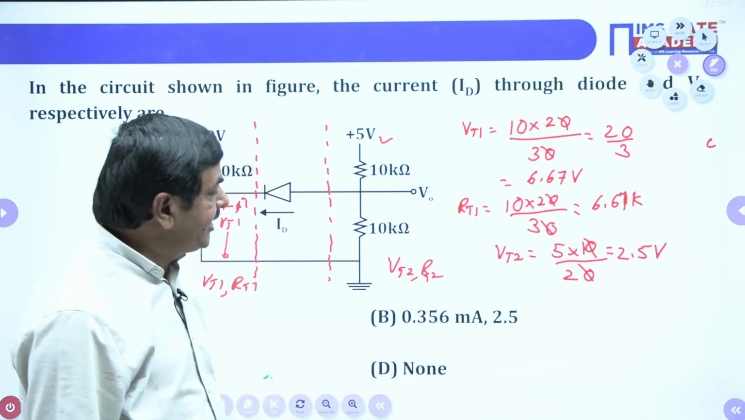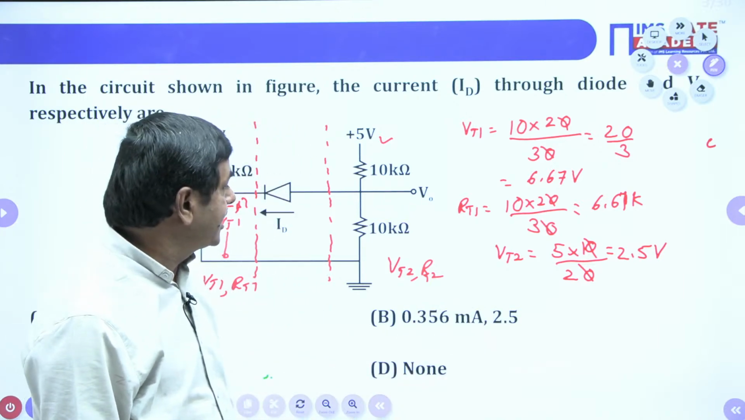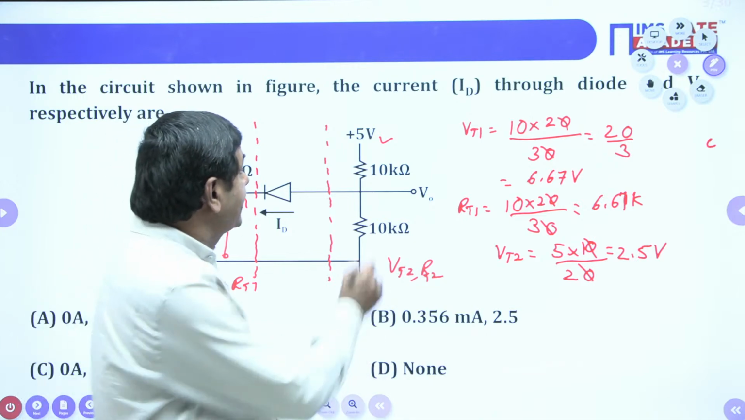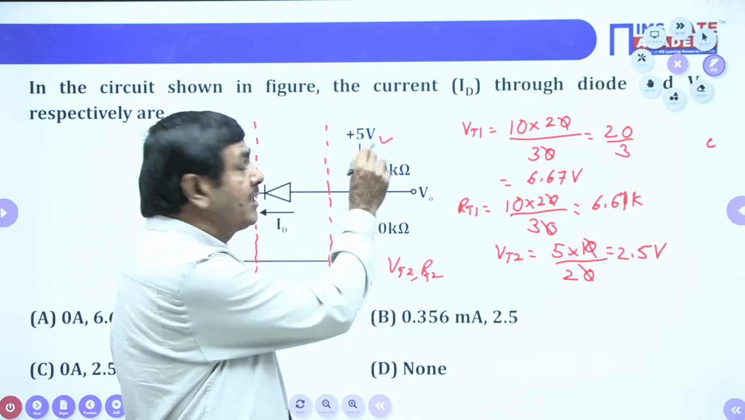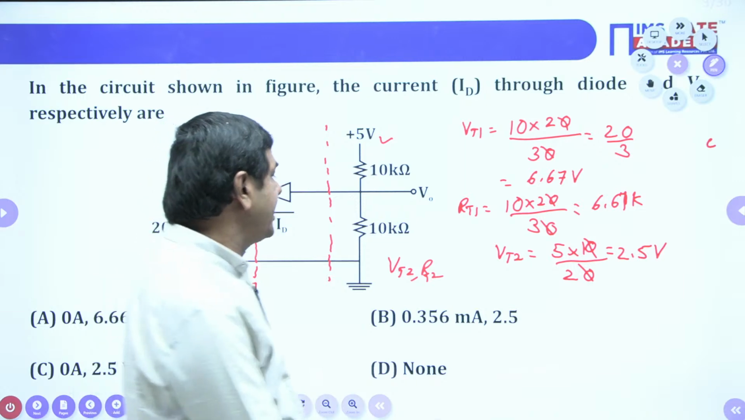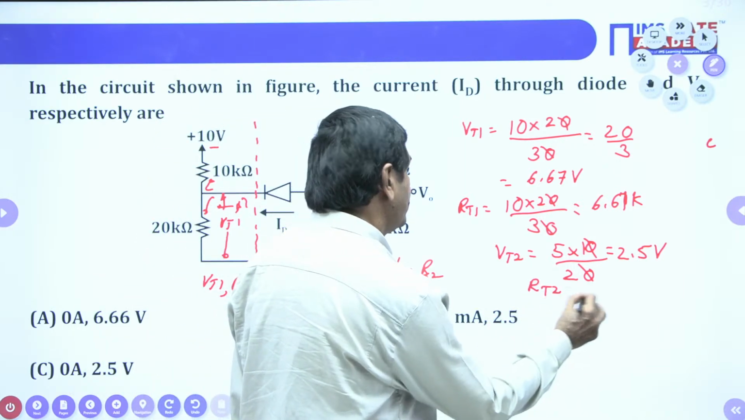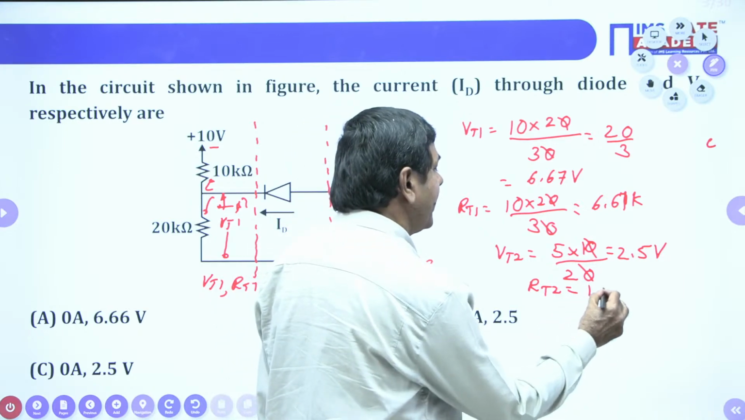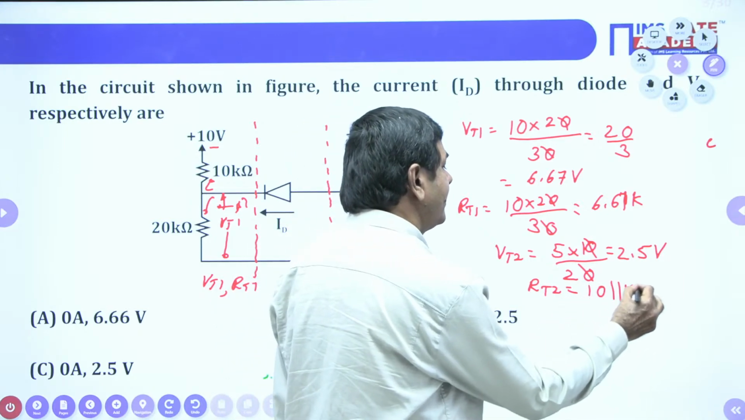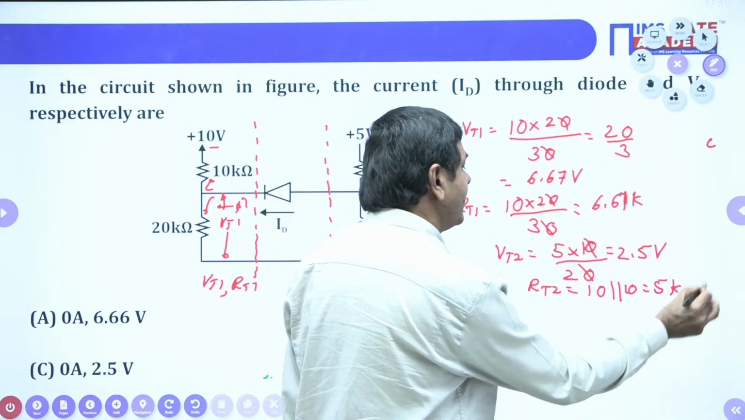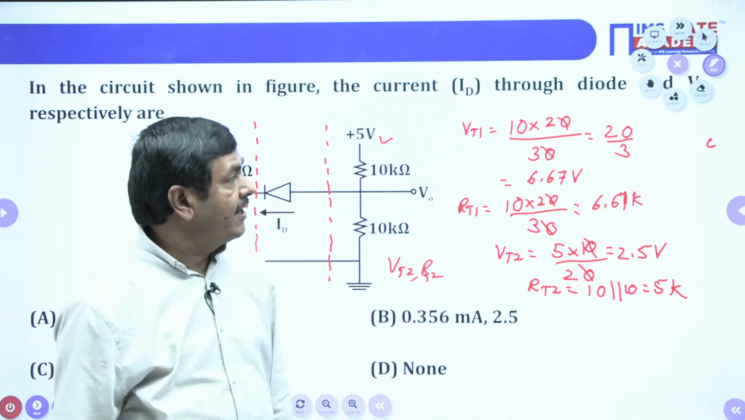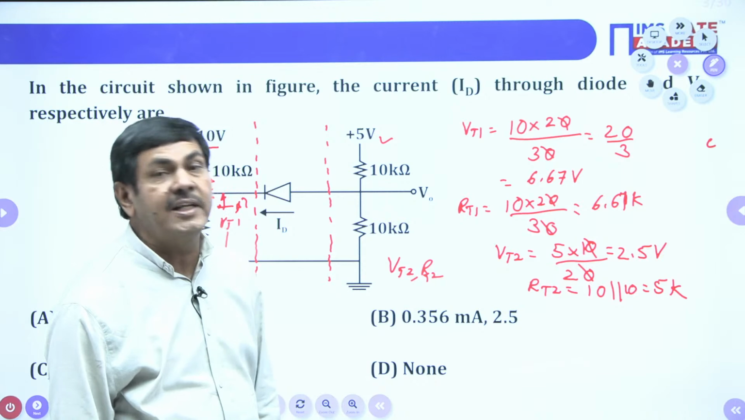In the same way, we need to find the Thevenin's resistance in the second case. 10K and 10K are in parallel whenever the source is shorted. In this case, RT2 is 10 parallel to 10, and we get 5K. In that way, we can find VT1, RT1, VT2 and RT2.